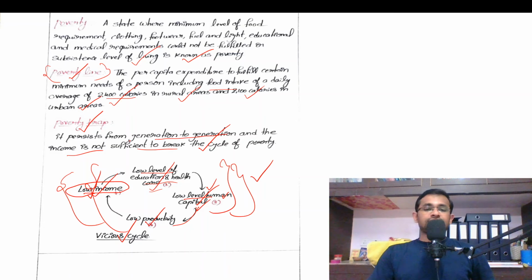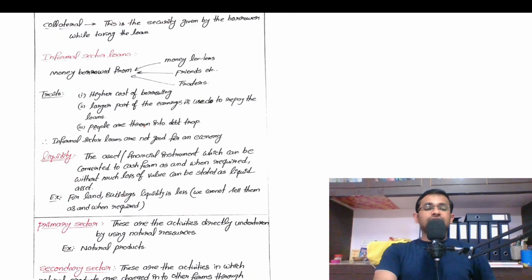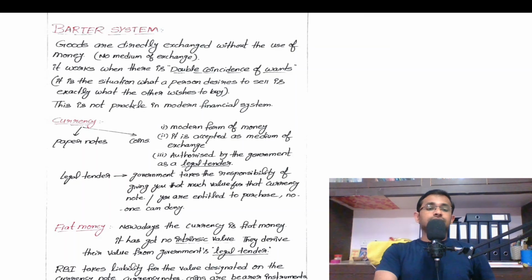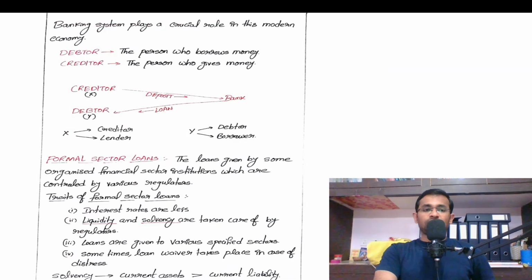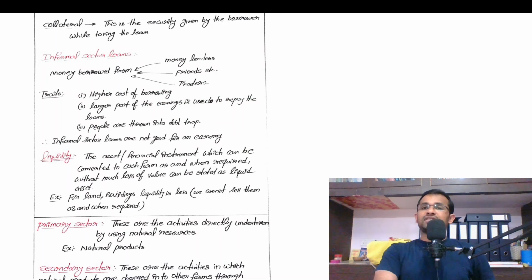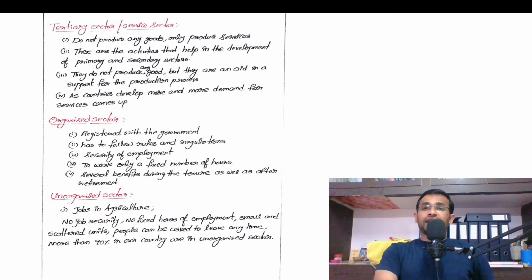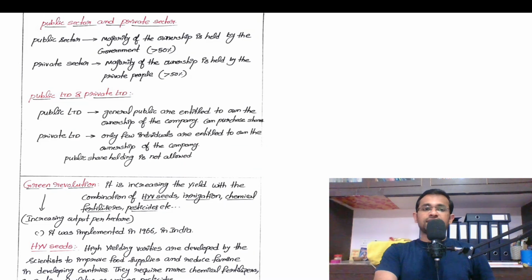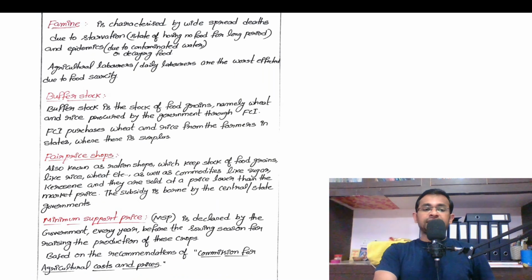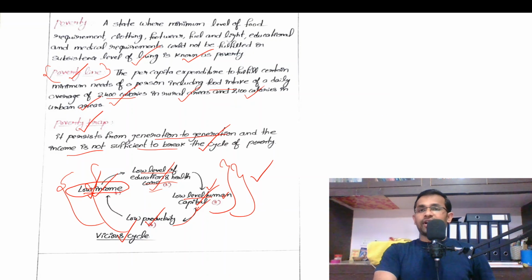Okay. So dear students, till now we have discussed many terminologies of economy, like barter system and currency, fiat money, debtor and creditor, formal sector loans, informal sector loans, liquidity, and the meaning of solvency, and primary sector, secondary sector, tertiary sector, organized sector, unorganized sector, public sector and private sector, and green revolution, right? Buffer stock, famine, fair price shops, minimum support price, poverty line, and poverty trap, right?